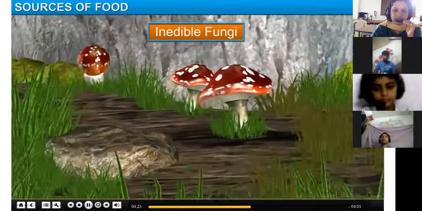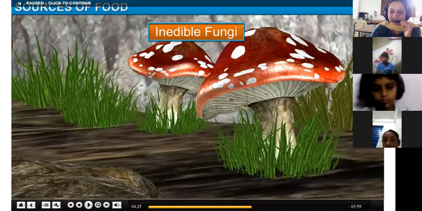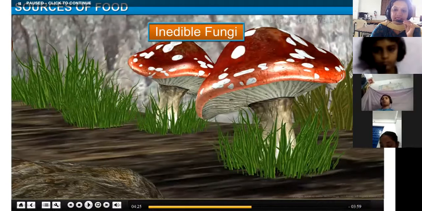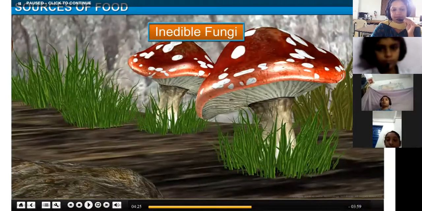Here it is written inedible or non-edible fungi. Some mushrooms we cannot eat, only a few we can eat. Those we can eat are known as edible fungi, and those we cannot eat are known as inedible or non-edible fungi.